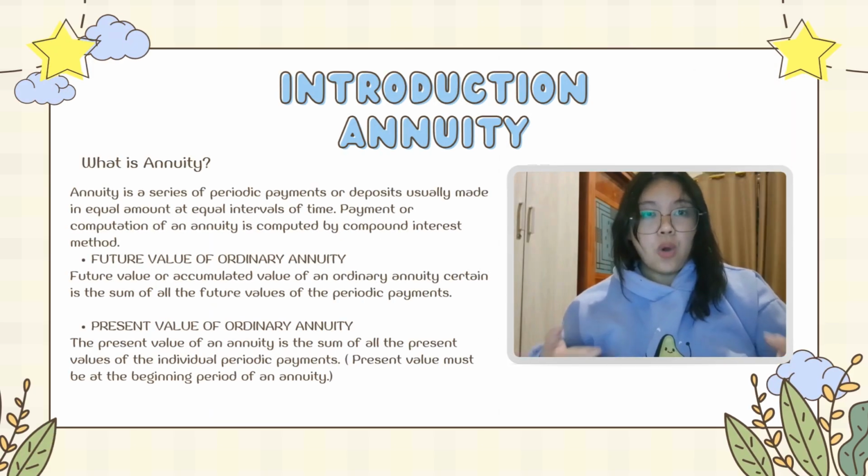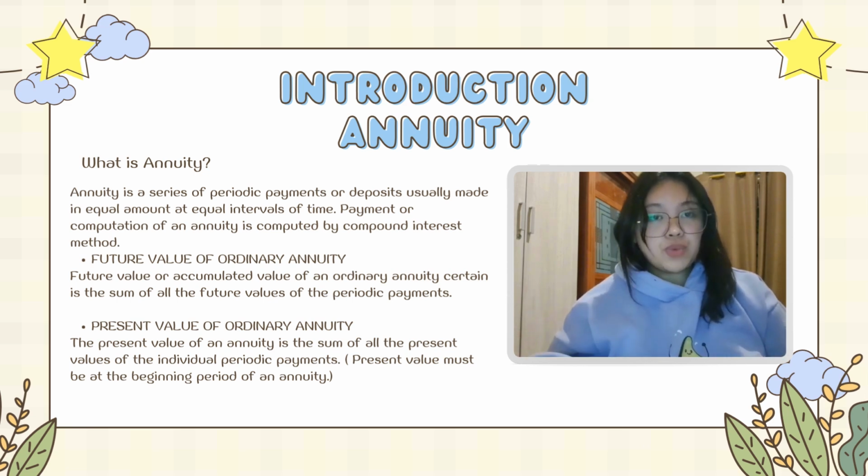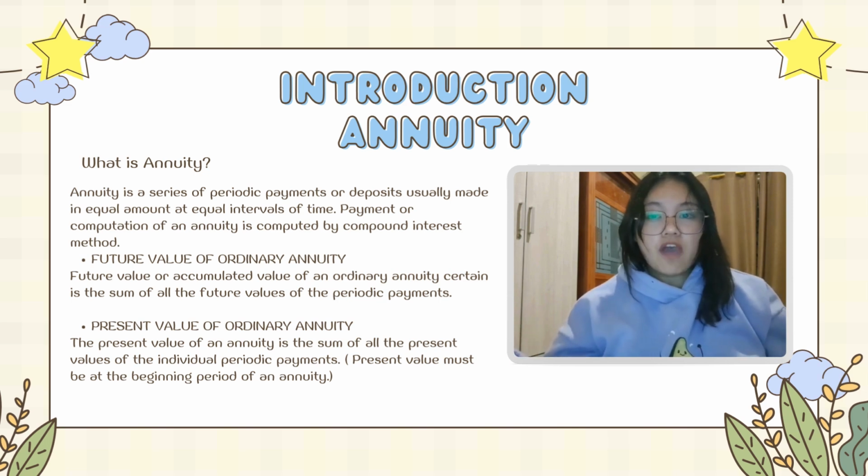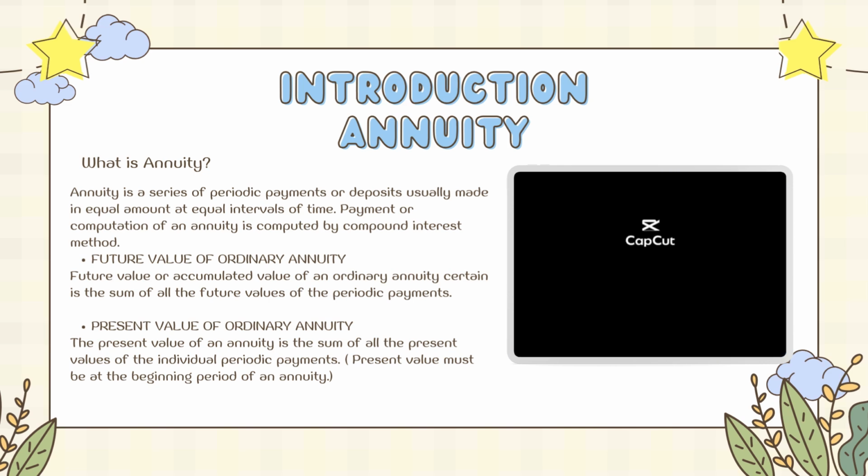Next is annuity. What is annuity? Annuity is a series of periodic payments or deposits usually made in equal amounts at equal intervals of time. The computation of an annuity is done by the compound interest method. There are two of it. First, we have future value of ordinary annuity. Future value or accumulated value of an ordinary annuity is the sum of all the future values of the periodic payments. Second, we have present value of ordinary annuity. The present value of an annuity is the sum of all the present values of the individual periodic payments. The present value must be at the beginning period of an annuity.